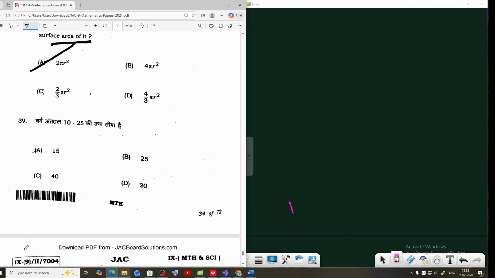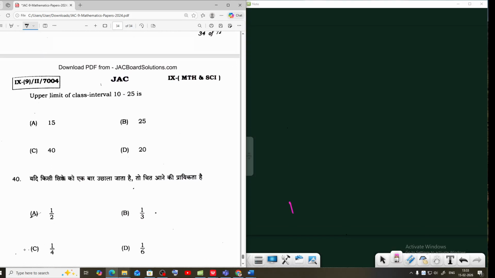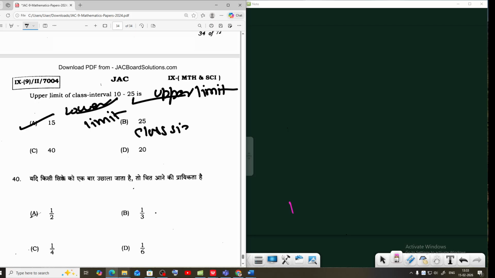That option is correct. In question 39, the upper limit of a class interval: the upper limit is the upper value and the lower limit is the lower value. This is the upper limit, and 10 is the lower limit. Your answer is A. In a similar question, they may ask for class size. Your answer will be upper limit minus lower limit: 25 minus 10 is 15. 15 is the class size.